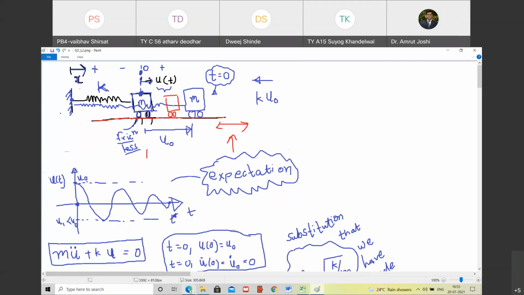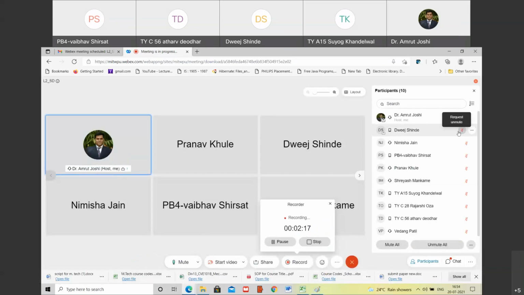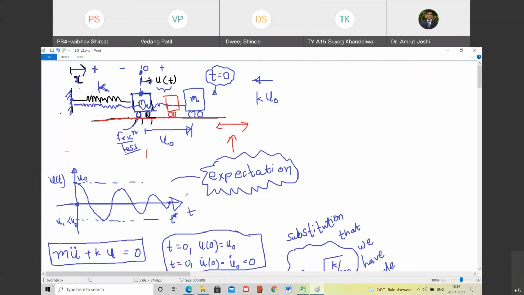So I would like now one of you to unmute himself. So Vedant, can you unmute yourself? Vedant? Yes, sir. So till this point, do you agree with me? This is what is the expectation.